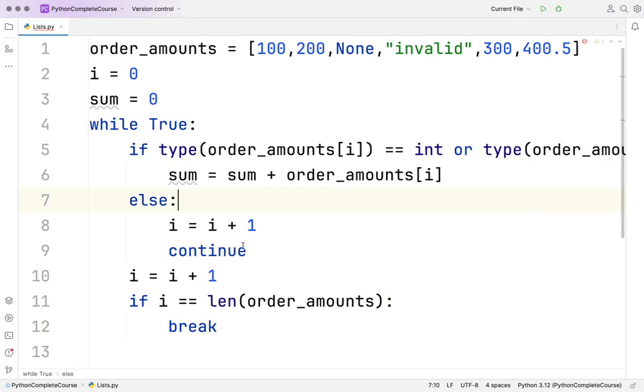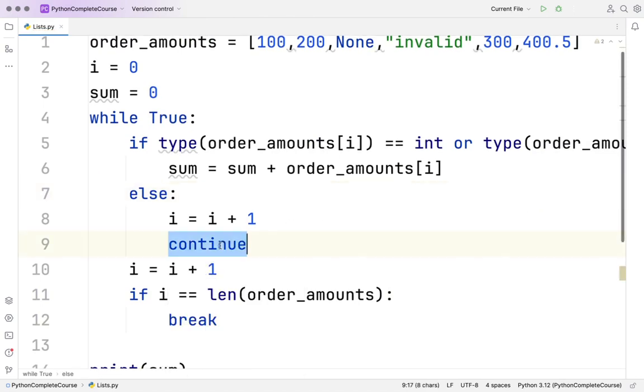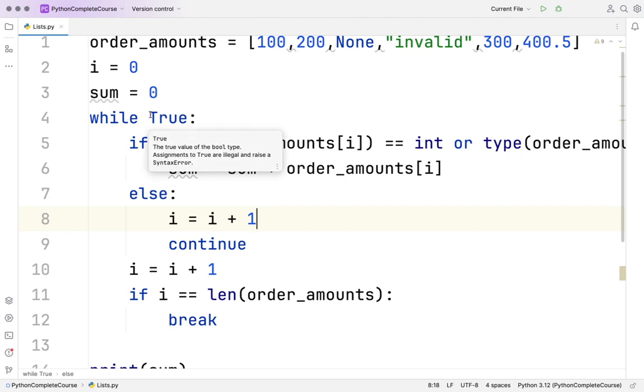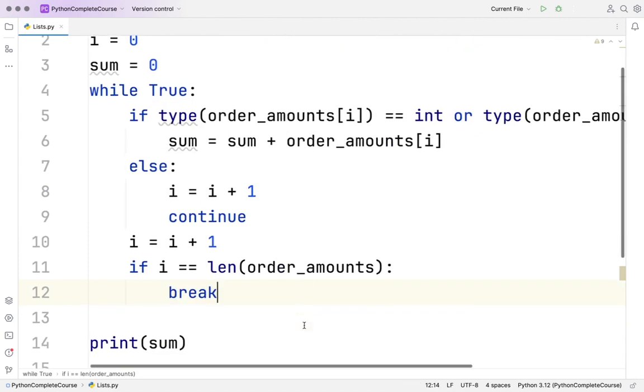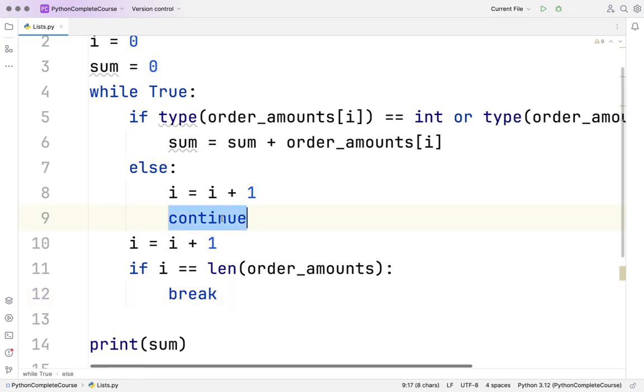So I wanted to show a use case where I use continue and break. Break will break this loop. Continue will again bring you back to the next iteration of this loop. So when you say break, the while loop will be terminated actually. So I can do it the same way also. Continue, why are we using it here?